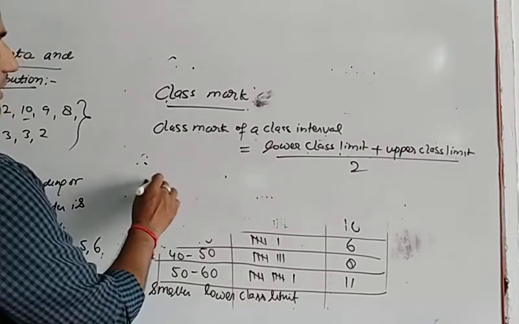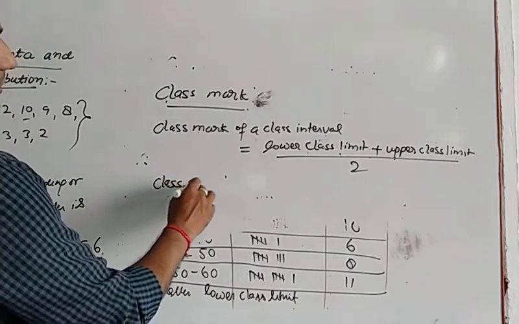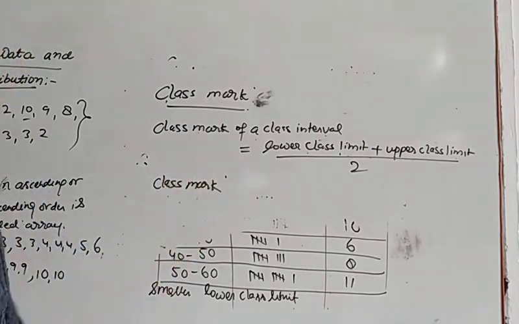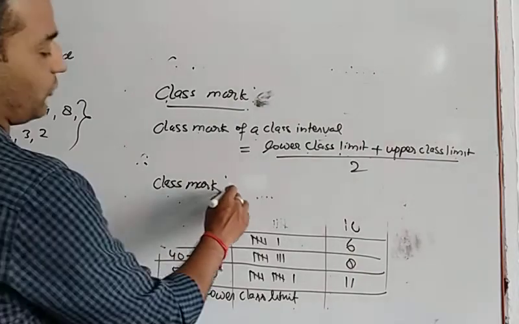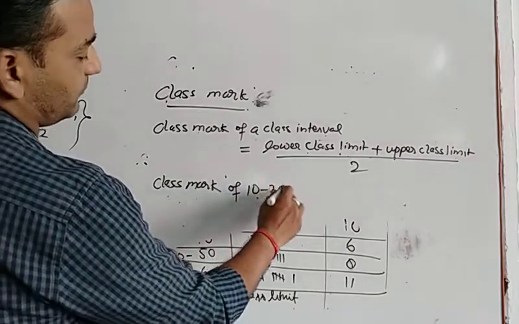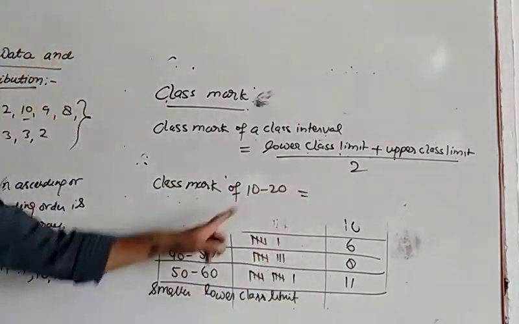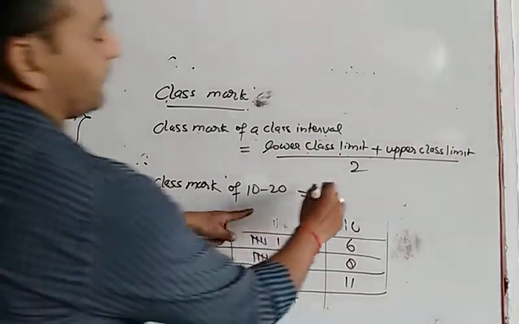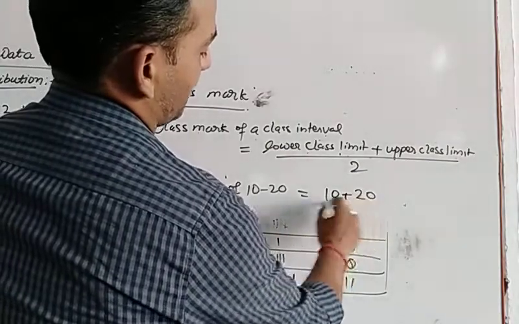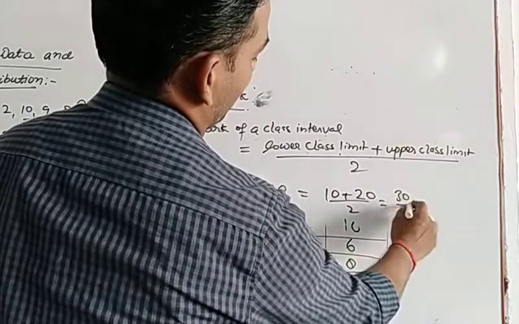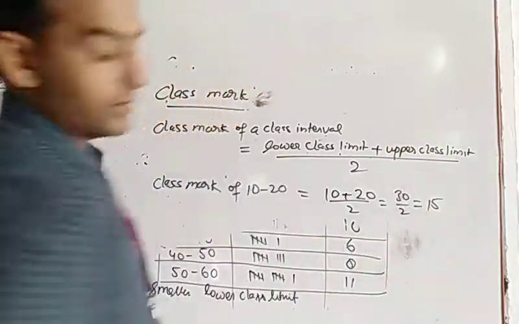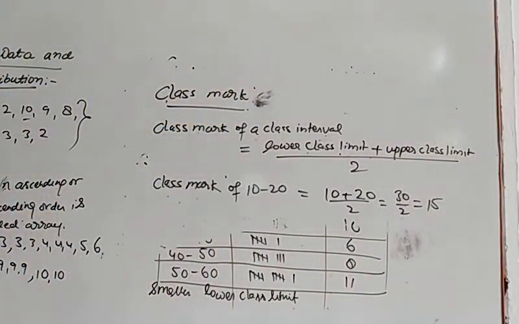If we take an example, the class mark of 10 to 20: the lower class limit is 10 and the upper class limit is 20, over 2. So 30 upon 2, that is 15, will be the class mark for this observation.